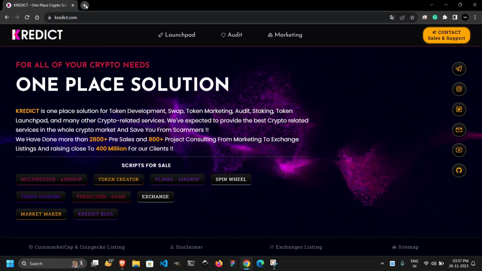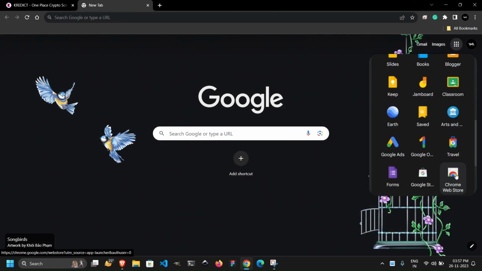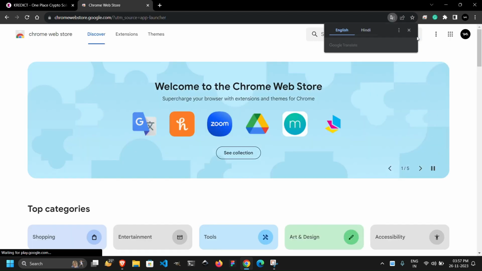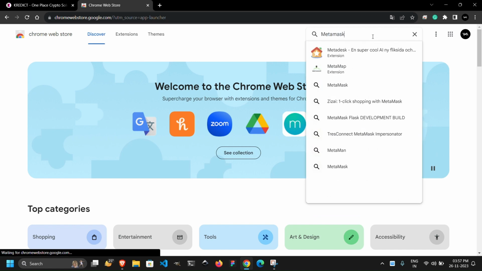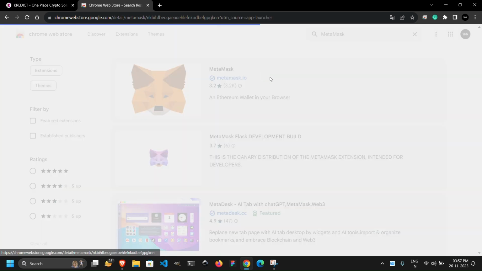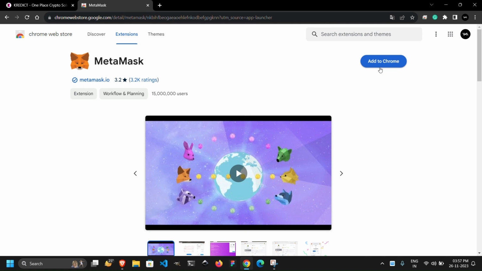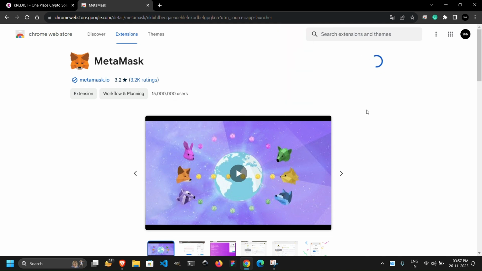For this, open a new tab, go to Chrome Web Store, and search here Metamask. So the first option you can see here is Metamask. Click on this. Click on this button says add to Chrome, add extension, and wait for it to complete.